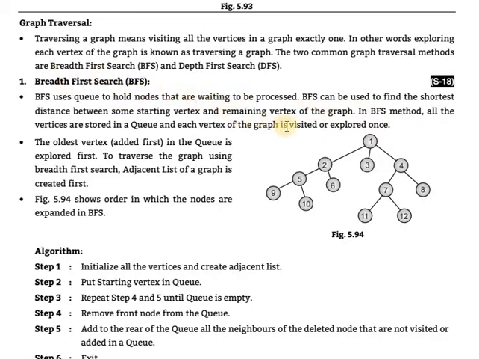In BFS, the vertices are traveled so as to find the shortest distance, and starting to remaining vertices will be visited. In the BFS method, all the vertices are stored in a queue and each vertex of the graph is visited or explored once. The oldest vertex in the queue, the one added first, is explored first. To traverse the graph using breadth first search, the adjacency list of the graph is created first. Firstly we create the adjacency list, after that you use the breadth first method.